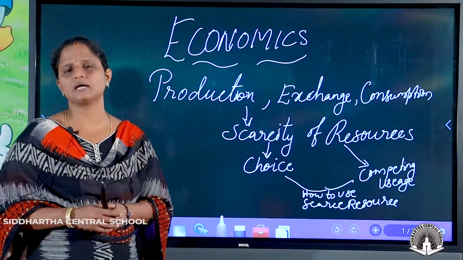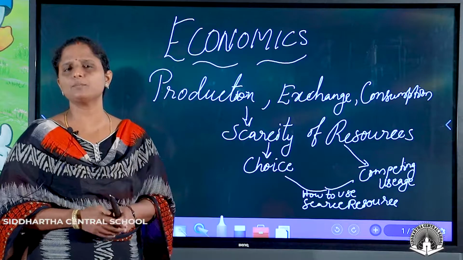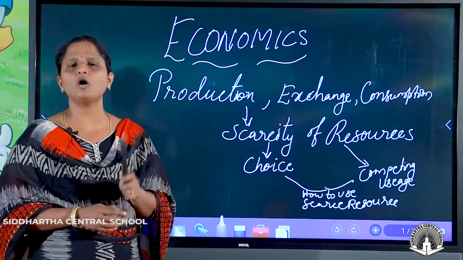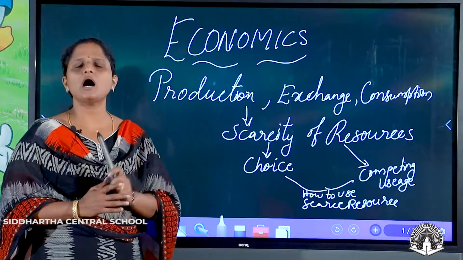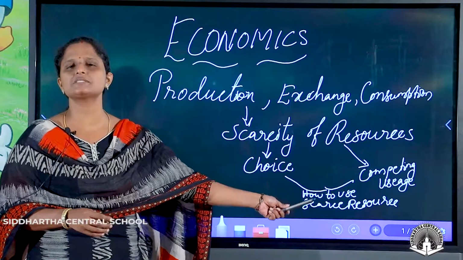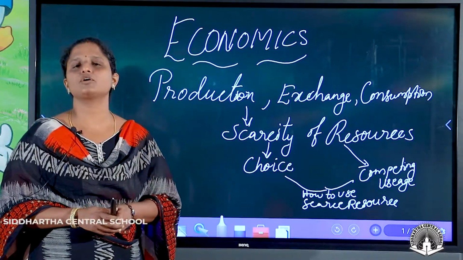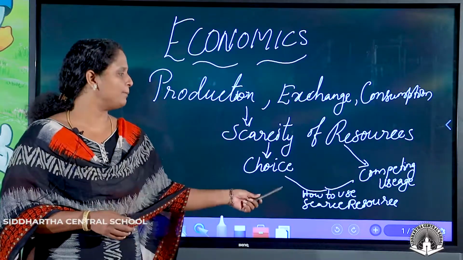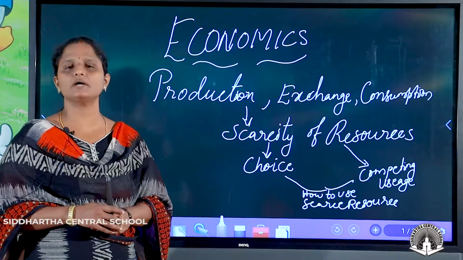As I told you in the last class, we will be having a limited amount of money with us, and with that money we will have to buy all the things that we need. So there comes up choice. Our main thing is how we are going to use these scarce resources, and how we are going to make use of them in a proper manner according to our demand.